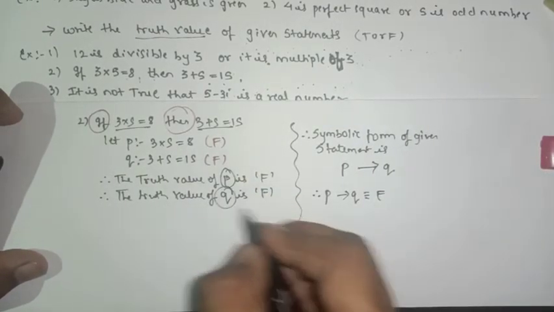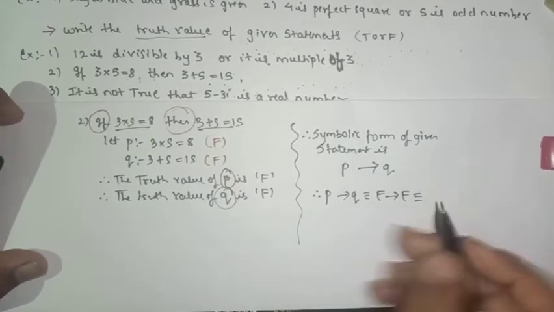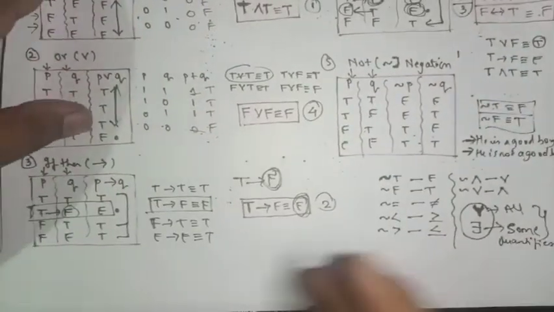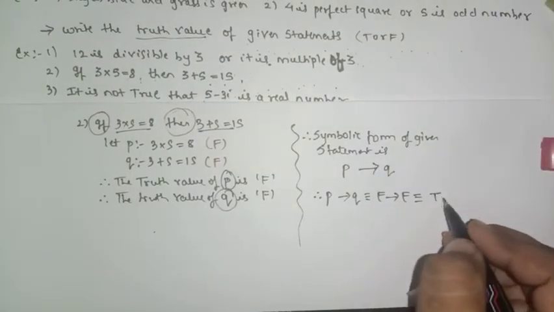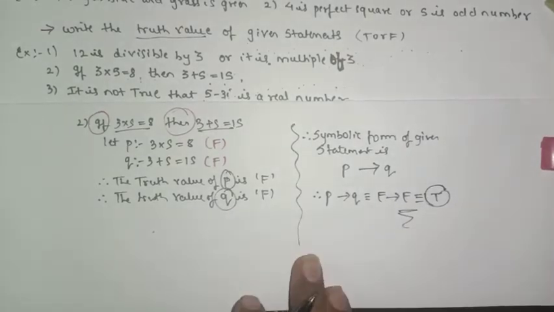False. What is Q? False. And what is the connection? Implies. So we know that false implies false is true. Yes or no? So that's the final answer. Understood?